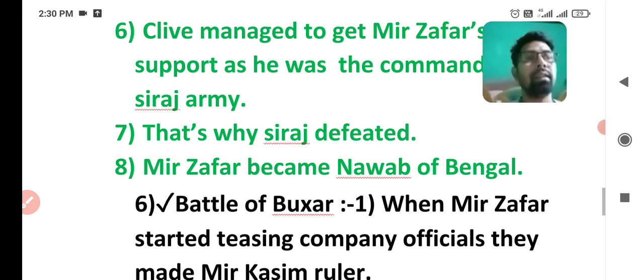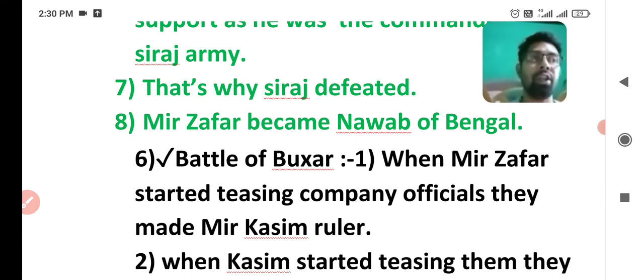And the next battle, the Battle of Buxar, took place in Indian history in 1764. There were various reasons for the Battle of Buxar also, the same as the Battle of Plassey. When Mir Zafar started teasing the company or denied the company concessions, the officials made Mir Kasim the ruler, the Nawab of Bengal.